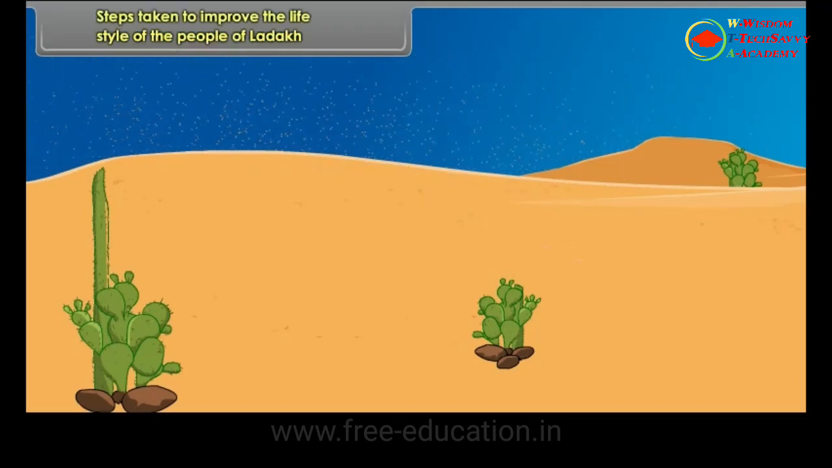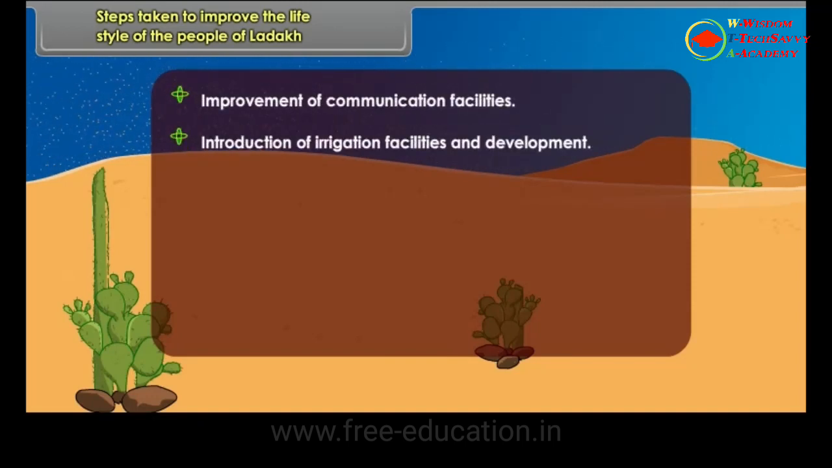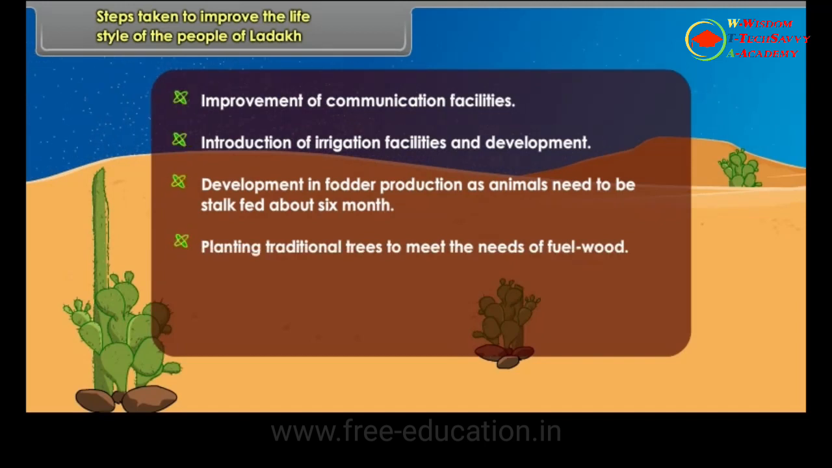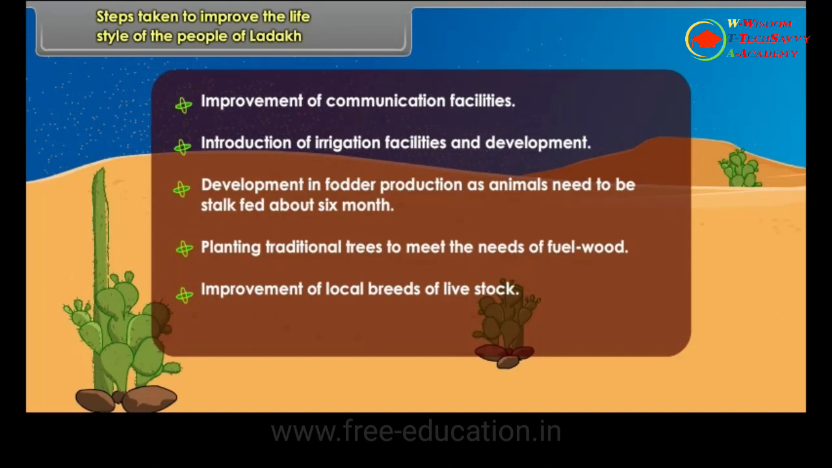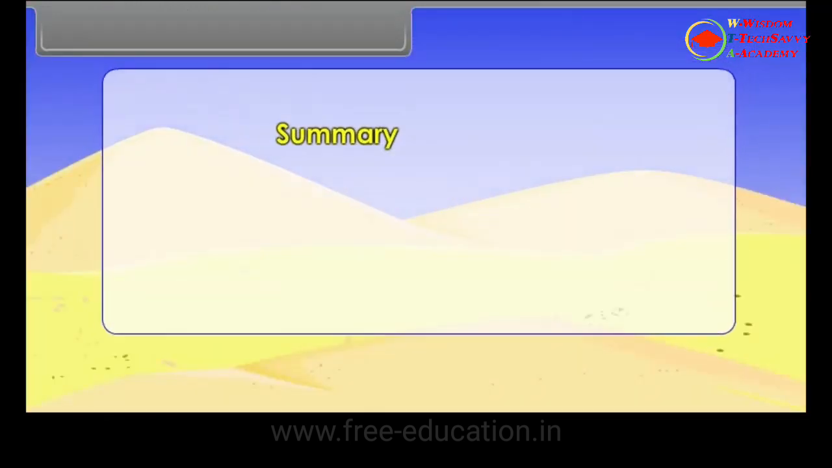Steps taken to improve the lifestyle of the people of Ladakh: improvement of communication facilities; introduction of irrigation facilities; development in fodder production, as animals need to be stock-fed for about 6 months; planting traditional trees to meet the needs of fuel wood; improvement of local breeds of livestock; and development of road transport.